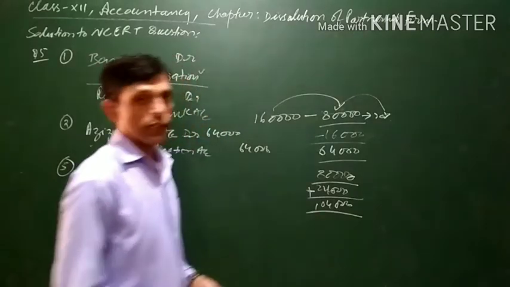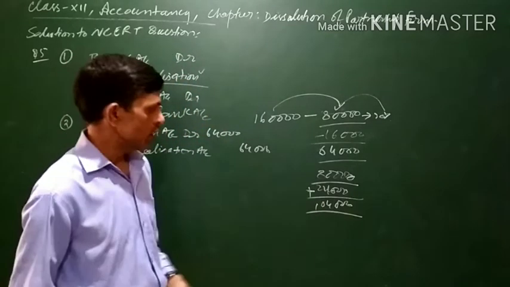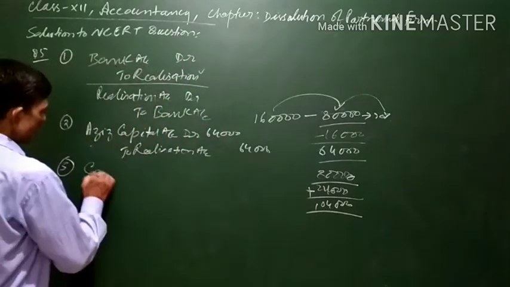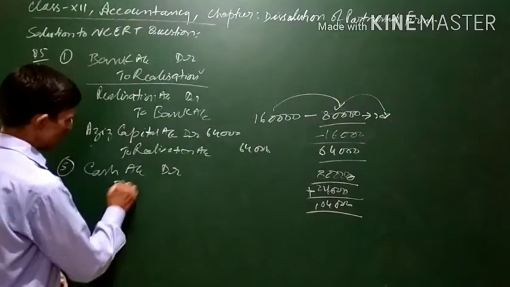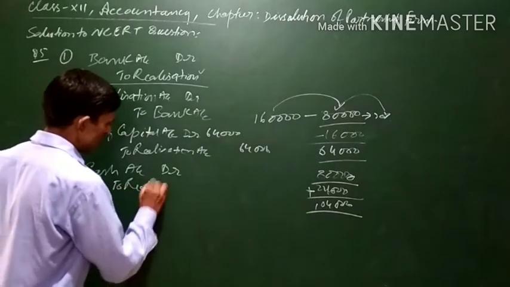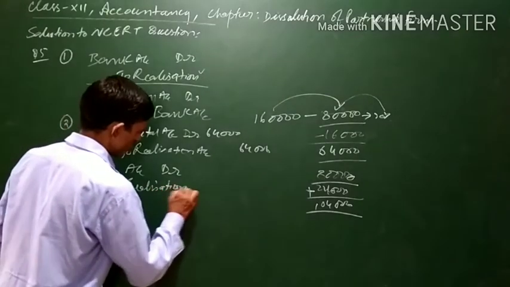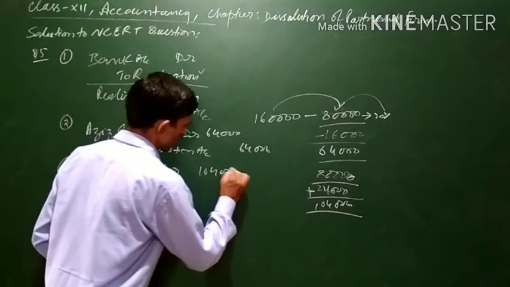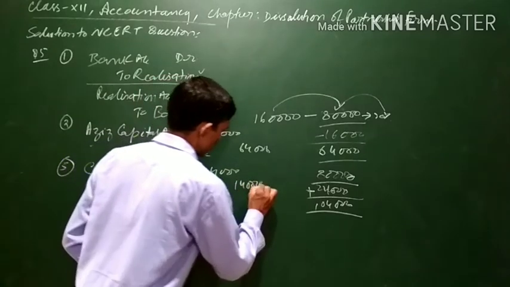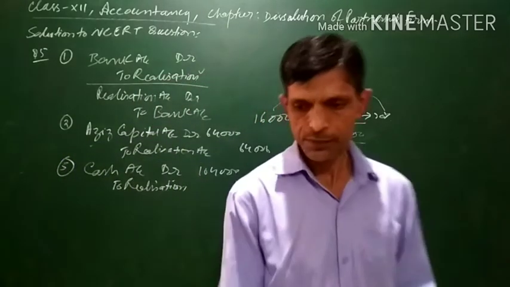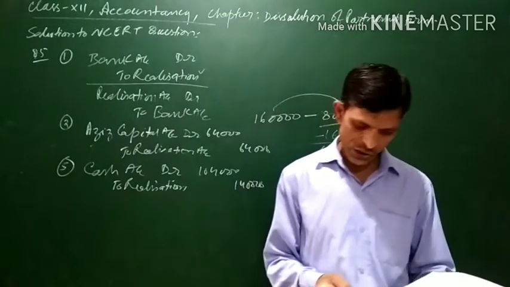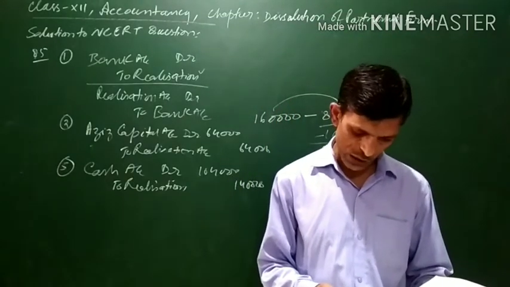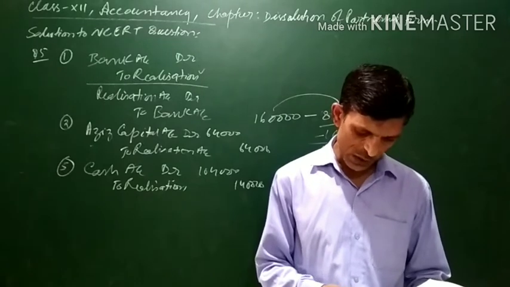This is again income for the business since it is sold, so cash will be coming into the business. Cash account will be debited, and whatever amount is realized will be transferred to the realization account. So the entry will be cash account debit 1,04,000 to realization account 1,04,000. Now the next entry: land and building, book value 60,000, sold for rupees 3 lakh through a broker who charges 2% commission on the deal.